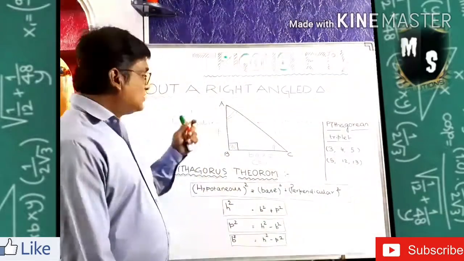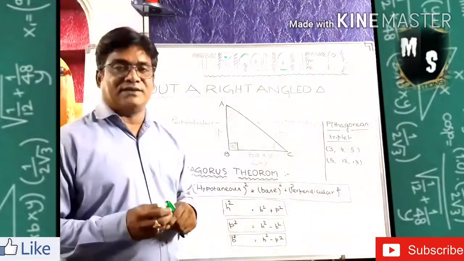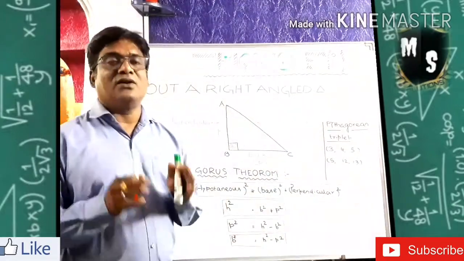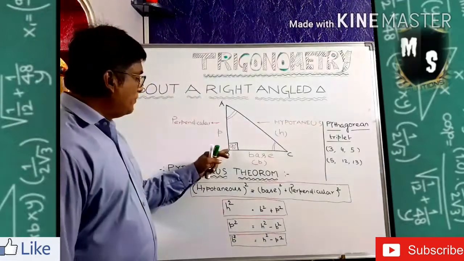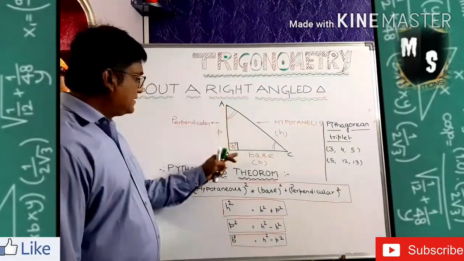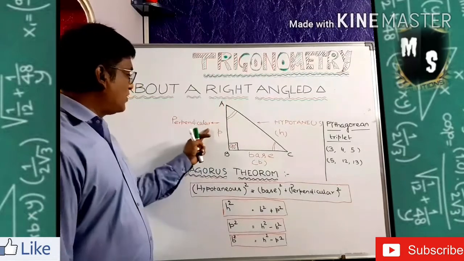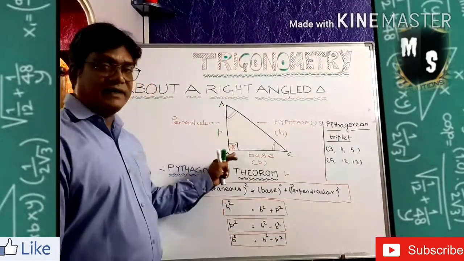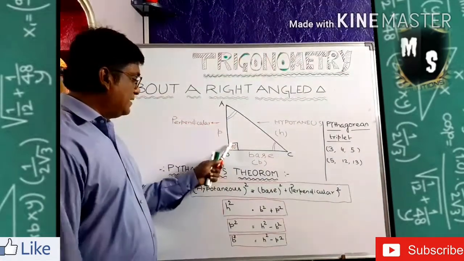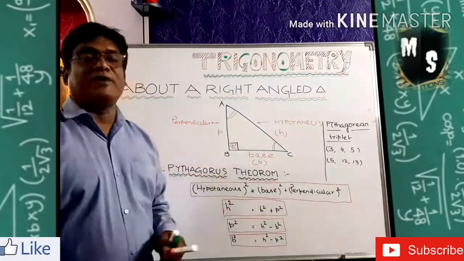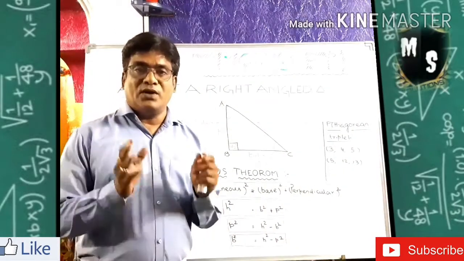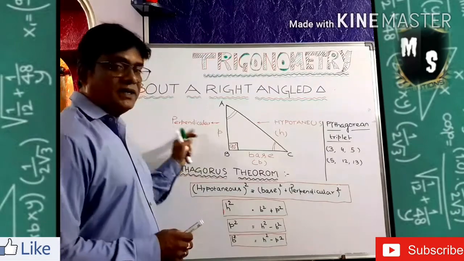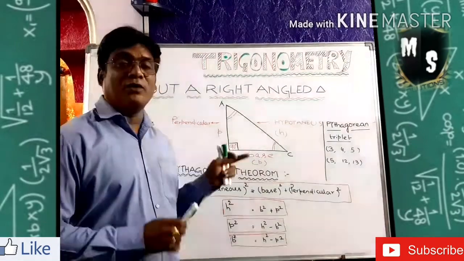Let's come to the sides of the right angle triangle. What are the sides? If you look at it very clearly, AC is the largest side. And AB is perpendicular. That means it is called perpendicular because it is standing on the line and creating 90 degree here. So AB must be called the perpendicular of the triangle. So perpendicular, the first letter is P. So I denoted it with a small p.